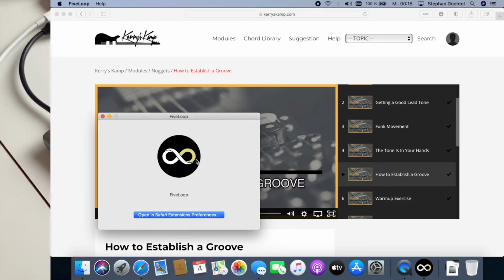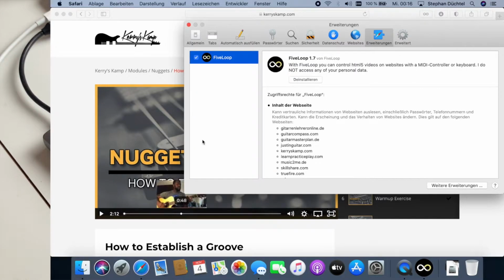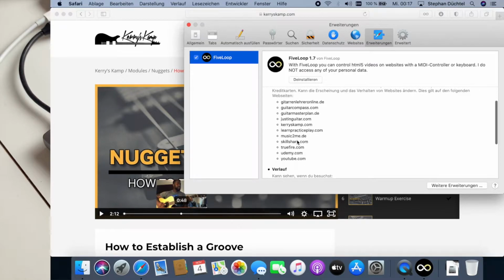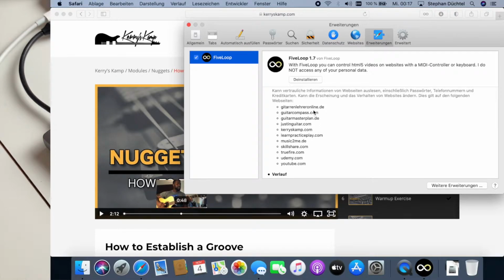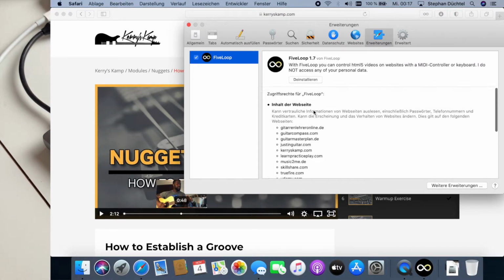So this is the actual application, but we actually do not need it. You only need to run it once, and you click on the button Open in Safari Extension Preferences. So in the Safari Preferences, you need to make sure that this check mark here is set. That allows FiveLoop to run the script on these websites. And these are all the websites that are currently compatible with FiveLoop. So make sure you set this check mark, and then you can close the settings.